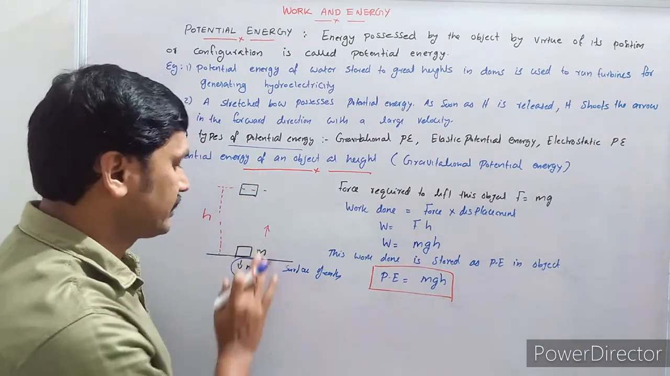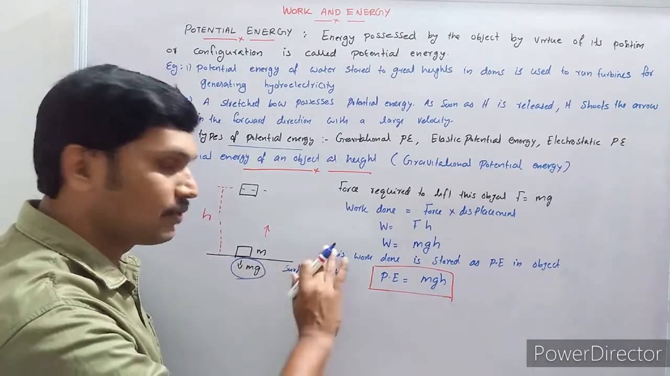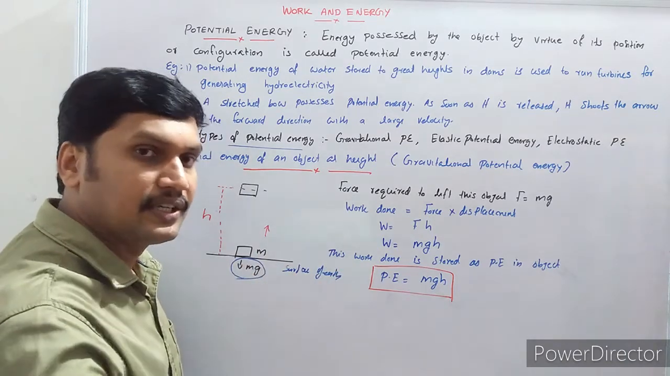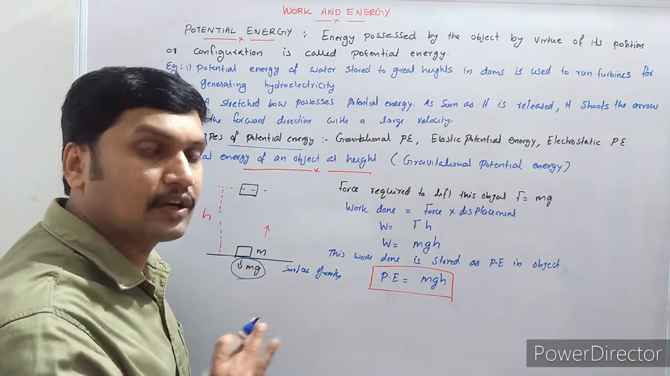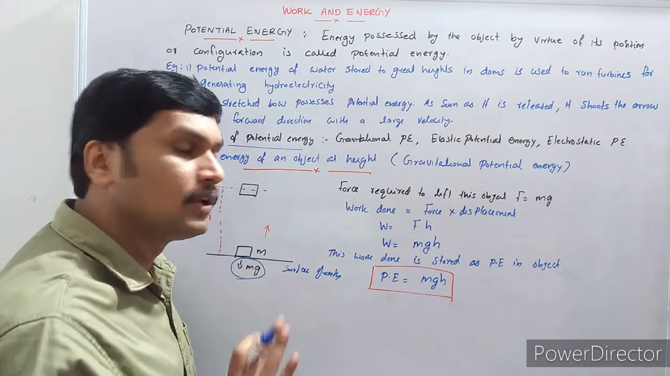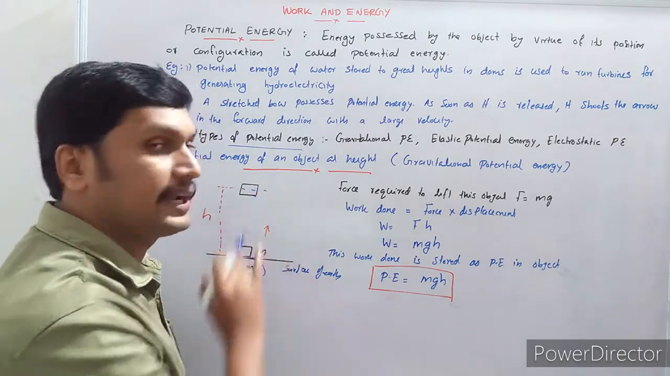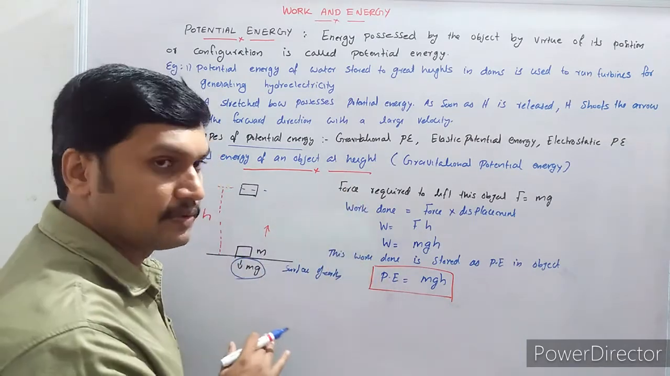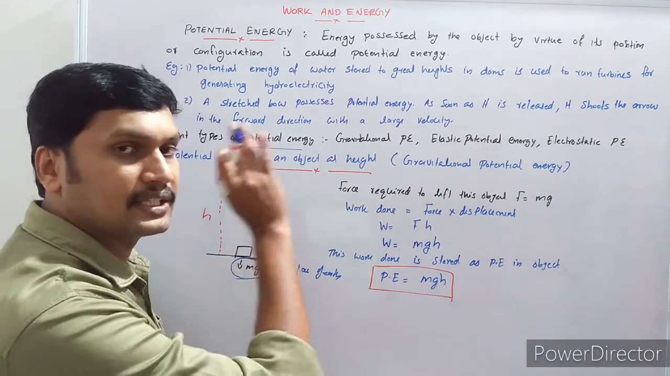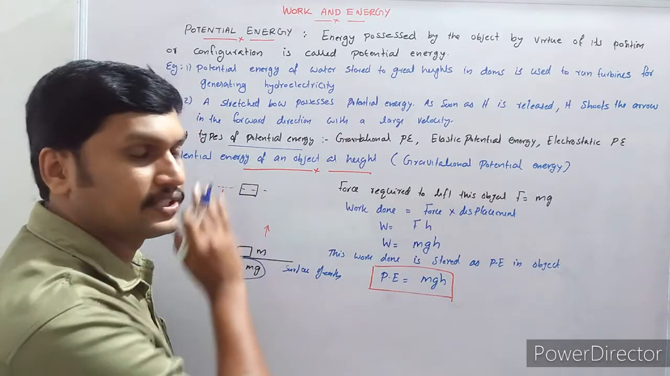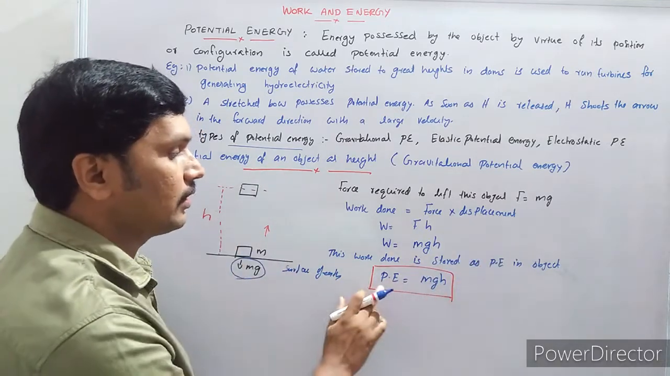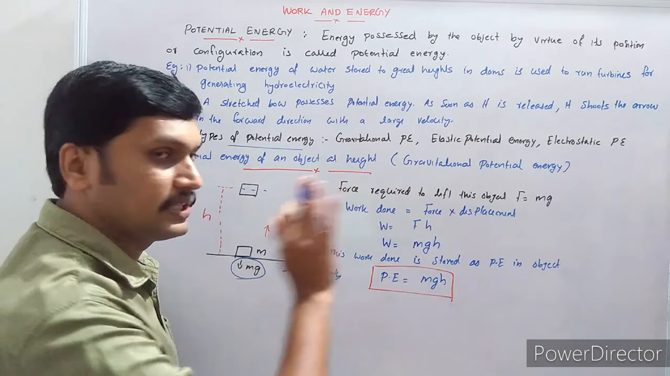Initially, there is no energy. Once it is on the ground, it was at rest. Its position is on the ground, so it does not possess any energy, kinetic energy or potential energy. But it is lifted to a height h. It gains some energy. Whatever work is done by the external agent is stored as energy. So the potential energy of this object is equal to mgh.